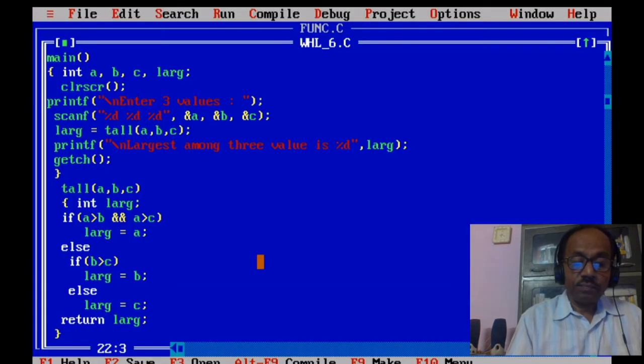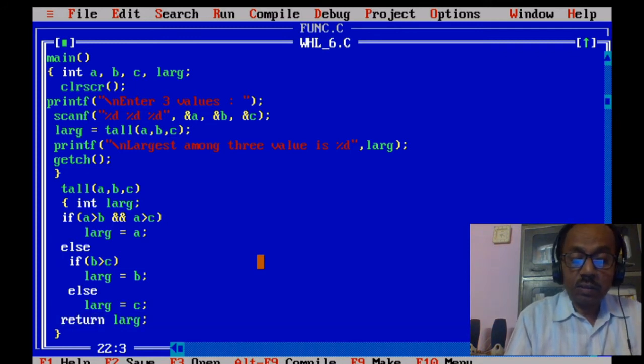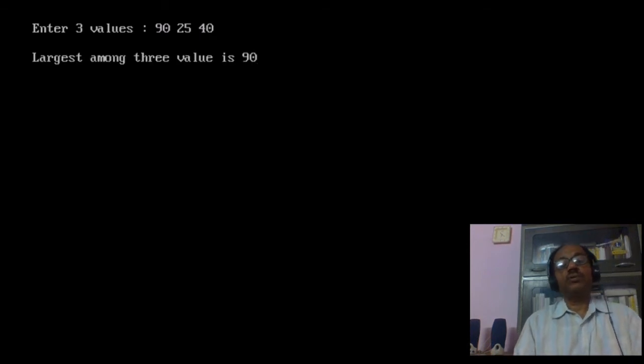In the third turn, the first may be the largest: 90, 25 and 40. The program is showing the first one, I mean 90, as the largest.